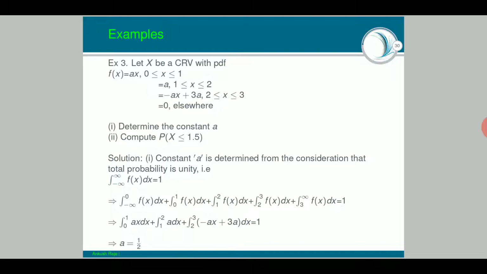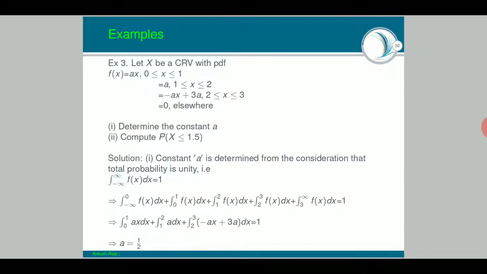Okay, let us see what we can do. Let us solve the first one first. Constant a is determined from the consideration that total probability is unity. Because it is given that the given function is a probability density function, all the clauses of a probability density function should hold true on that function. So we are saying that the summation of all probabilities must be equal to 1. That means integral from minus infinity to infinity of f(x) dx is equal to 1. As I already told you, when I am saying minus infinity to infinity, I am talking about the endpoints where the probability density function is defined.